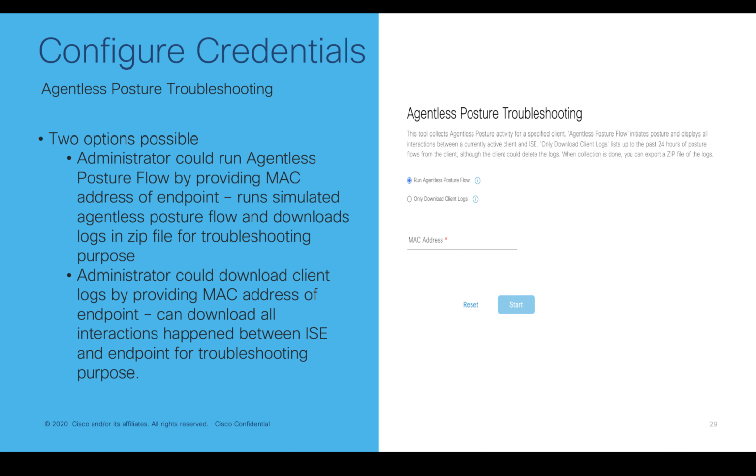We will talk about the troubleshooting. When the agentless posture service is failing on the endpoint, you have two options for troubleshooting purposes. The first option is the run agentless posture flow. The second option is only download client logs. By choosing the first option and providing the MAC address, ISE runs a simulated agentless posture flow on the endpoint and lets you download the logs in a zip file for troubleshooting purposes. Choosing the second option and providing the MAC address will allow you to download the client interactions, the interactions that happen between ISE and the endpoint, for troubleshooting purposes.